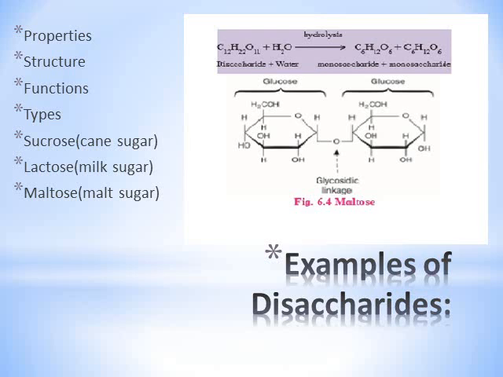So you had studied digestion. During digestion in the small intestine, these disaccharides are broken down. The monosaccharides thus formed then pass into the blood and through cell membranes into the cell. In this above reaction, you see disaccharide plus water, hydrolysis takes place and two monosaccharides are formed separately. And these monosaccharides pass through the cell membrane into cells.